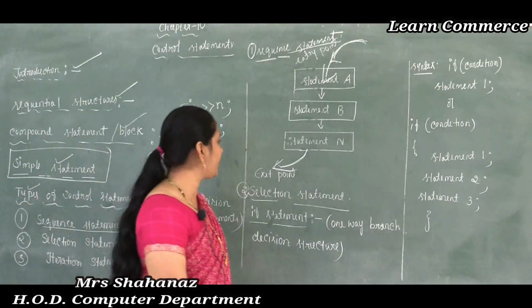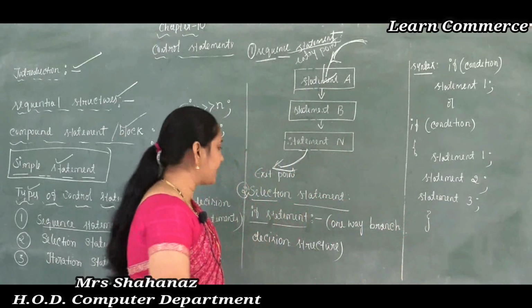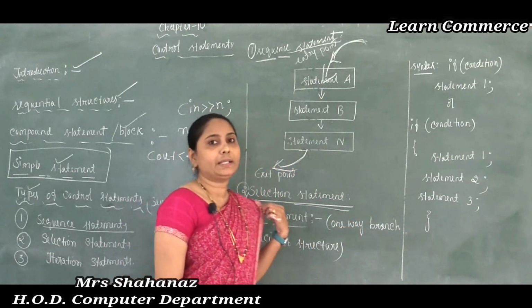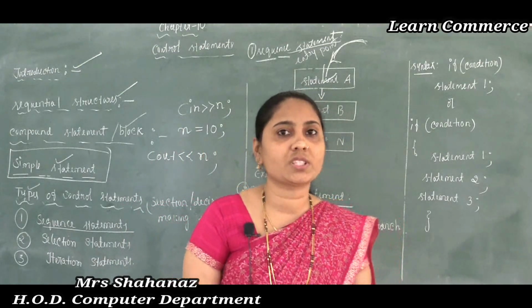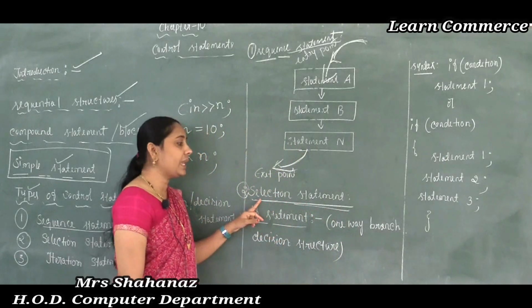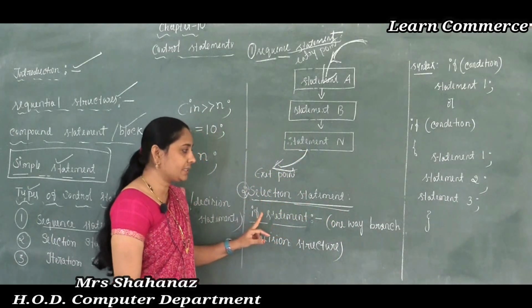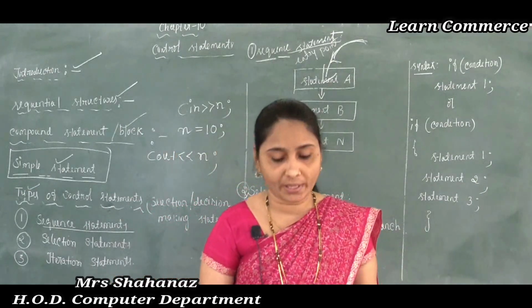After completing the sequence statement, let's go for our next type of control statement. The second type of control statement is the selection statement, and such a selection statement is called the decision making statement.